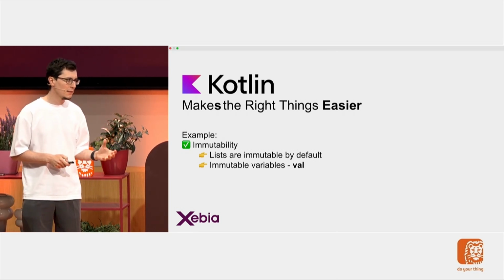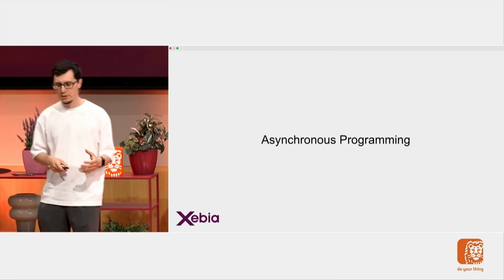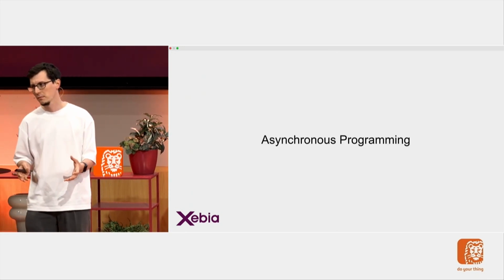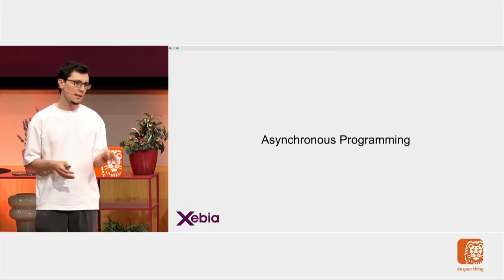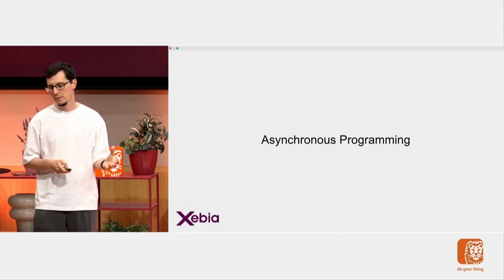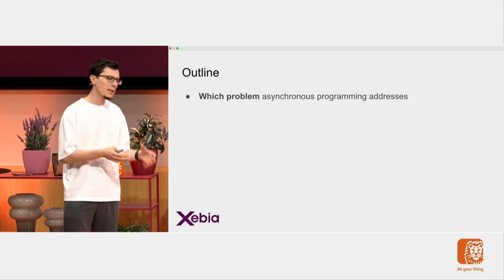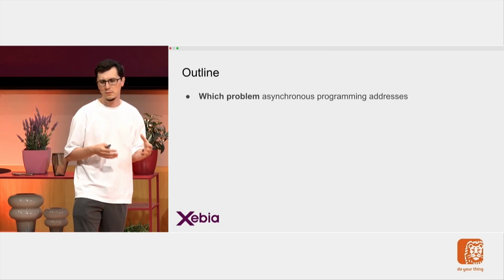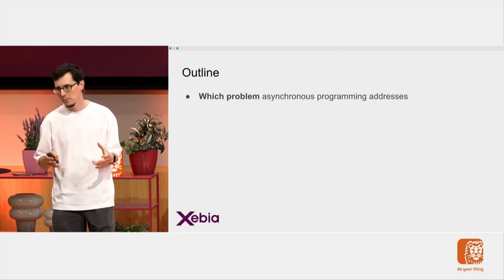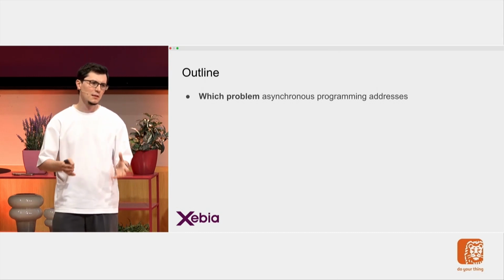And there is another programming paradigm I will talk about today, which is called asynchronous programming. In some certain cases, it is a really, really helpful thing. So in this talk, first I will explain what cases asynchronous programming addresses. Because we know that in software development, there's never a single good thing.